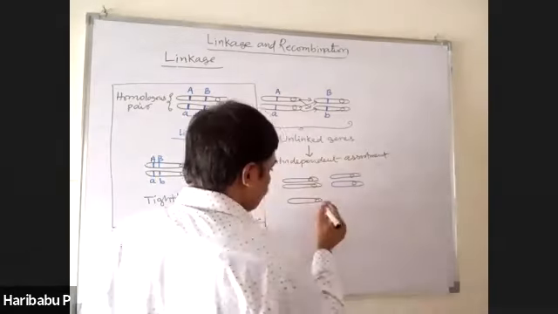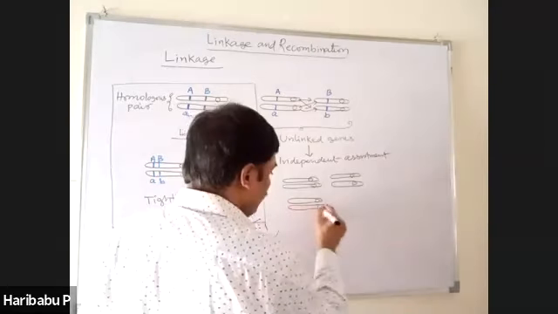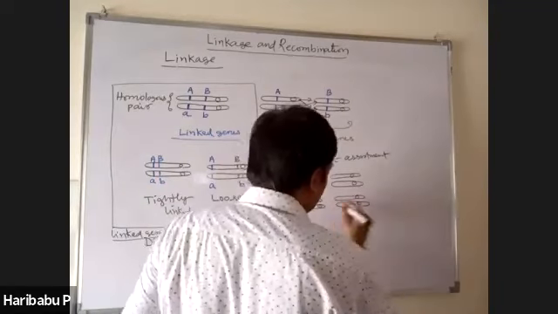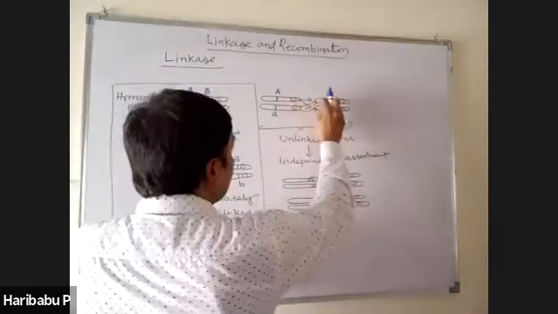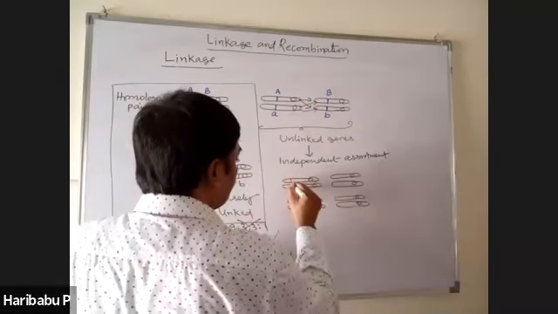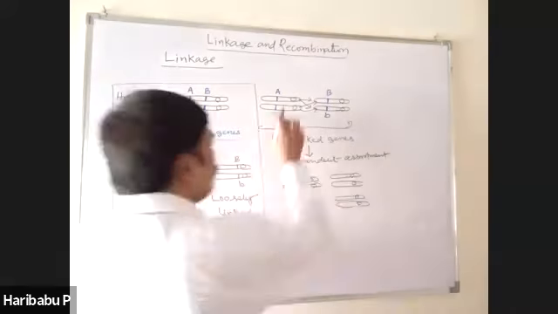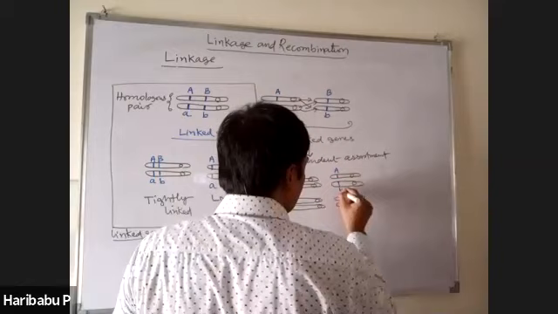Independent means independent individually. Assortment means distribution. See this, you can easily understand. 4 types of gametes. This can combine with this one. Therefore, capital A, capital B. This one with this one also, capital A, small b.